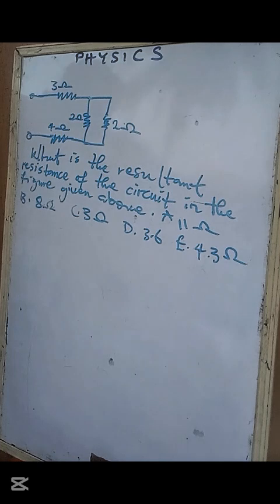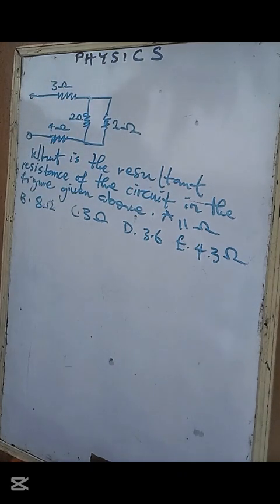Whenever they say resultant resistance, it means that we have more than one resistance there. So we are looking for the combined effect, the combined resistance of all the resistors. Are you getting it now?